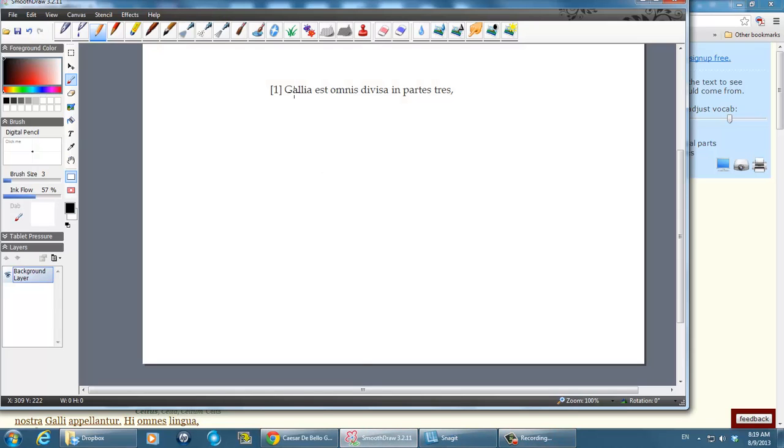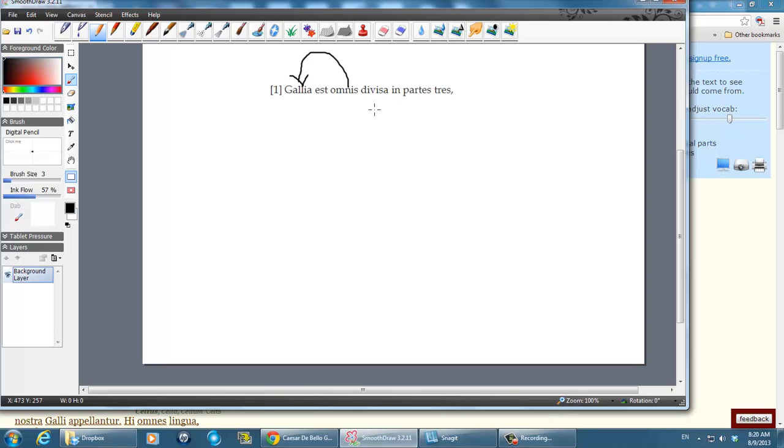And so now let's take a look at our word order here. So Gallia est omnis divisa in partes tres. Look at our word order. This is not Gallia omnis or omnis Gallia. It's Gallia est omnis. So the best translation of this is Gaul is as a whole divided into three parts. So that's going to be our best translation here. So Gaul as a whole. Now the omnis still modifies Gallia.